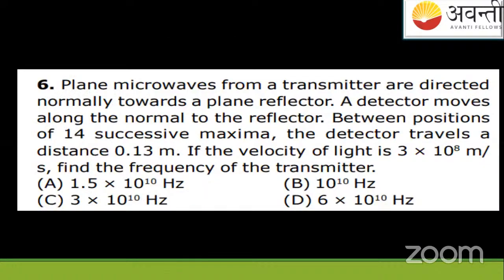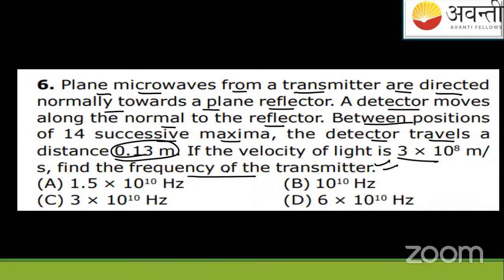Now let us see this question. Yes. So this is a good question, and now try to solve it. I'll read this question for you. Just look here carefully. It says like this: plane microwaves from a transmitter are directed normally towards a plane reflector. A detector moves along the normal to the reflector between the positions of 14 successive maxima. The detector travels a distance 0.13 meter. Velocity is this. You have to find the frequency of transmitter. A, B, C, D are the options.